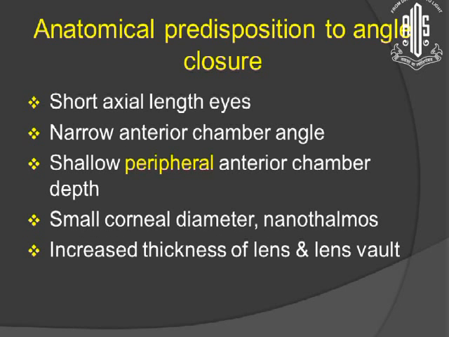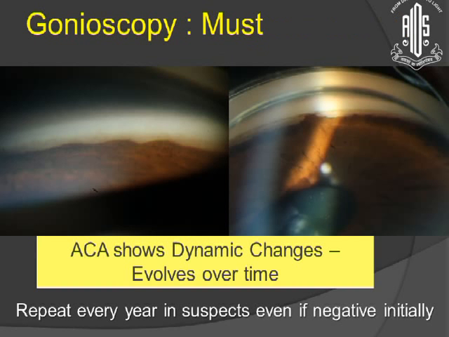Then there are certain anatomical predisposing factors, for example, short axial length, narrow angles, shallow peripheral ACD, small corneal diameter, nanophthalmic eyes, and the lens is also a very important factor. Now, we should do gonioscopy on all these patients, but it should be repeated every year in a suspect, even if it is negative initially, because there is a dynamic change which evolves over a period of time.